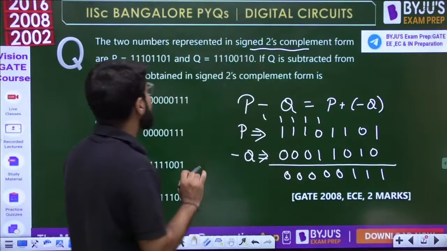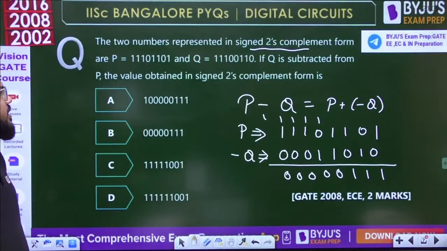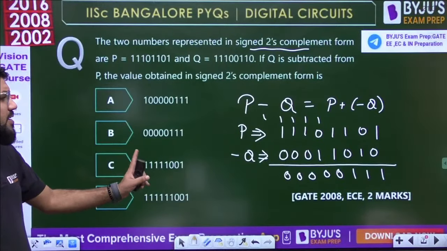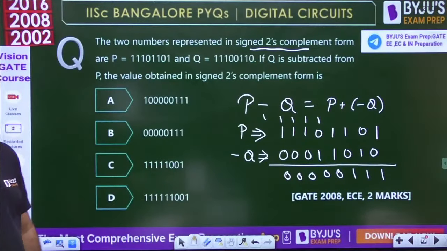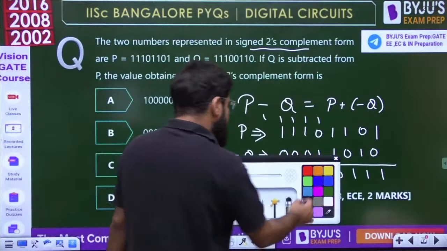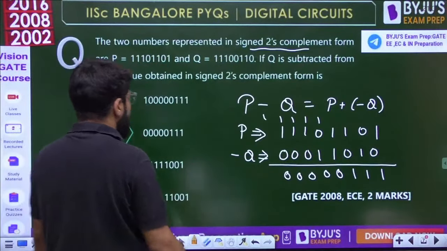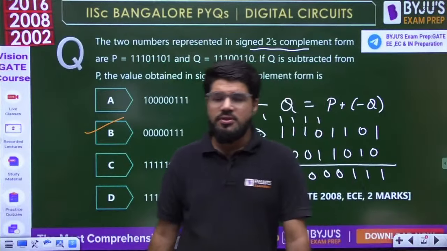The last bit will be discarded because it is an 8-bit machine, clearly represented by the values given. So the answer is 0 0 0 0 0 triple 1. The answer is B, it's not C. Okay, the answer turns out to be option number B, 0 0 0 0 0 triple 1.